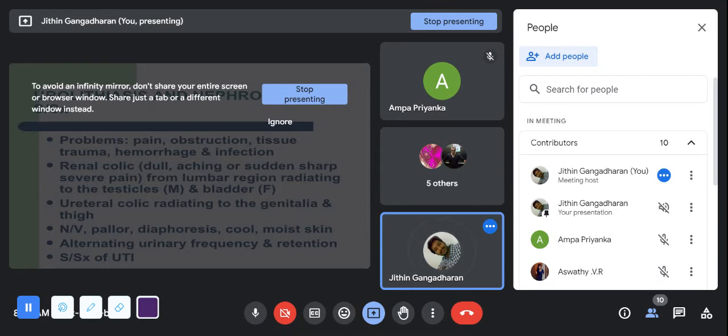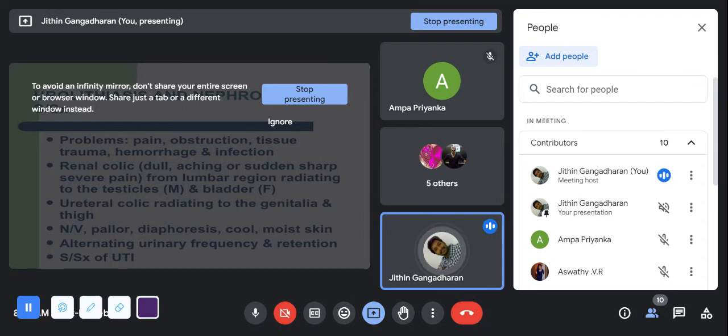In case of these stones, there will be nausea, vomiting. Why pallor? Because of hemorrhage. There will be bleeding, more bleeding through the urine. Diaphoresis. I have explained what diaphoresis is. It is excessive perspiration. Patient may have cool, moist skin because of the diaphoresis.